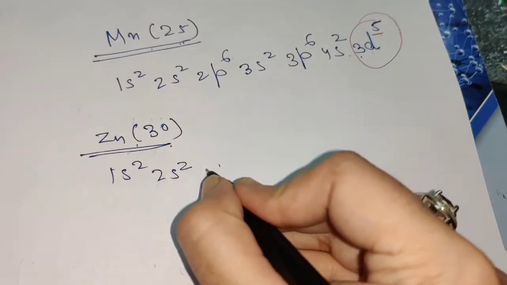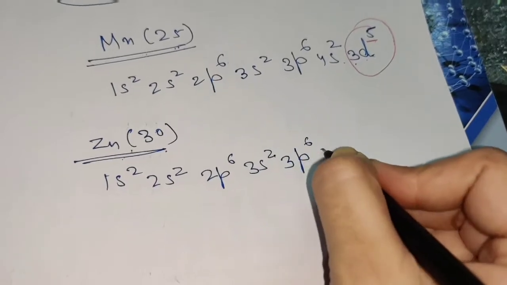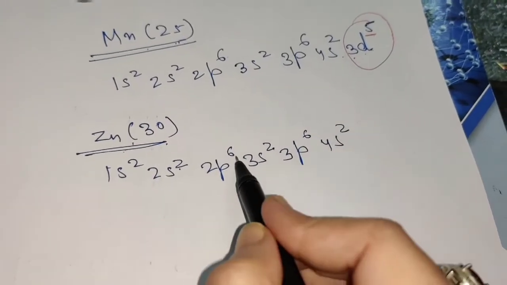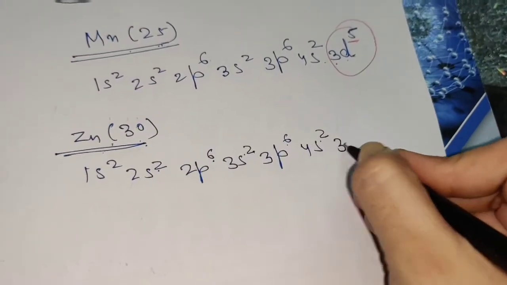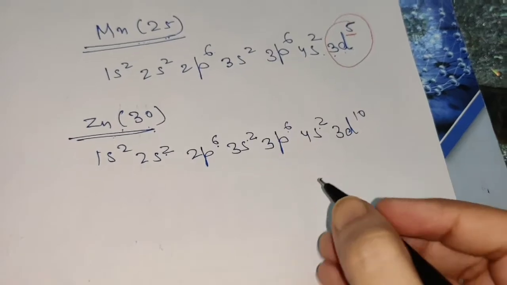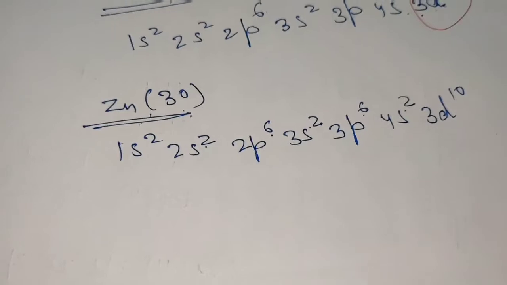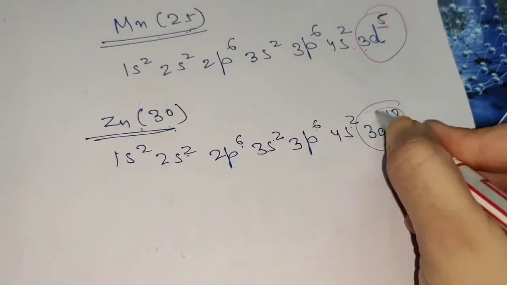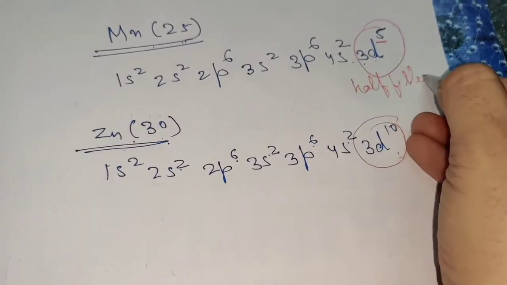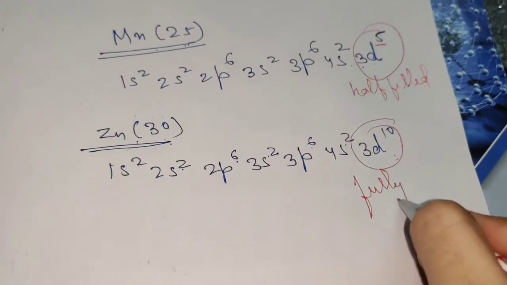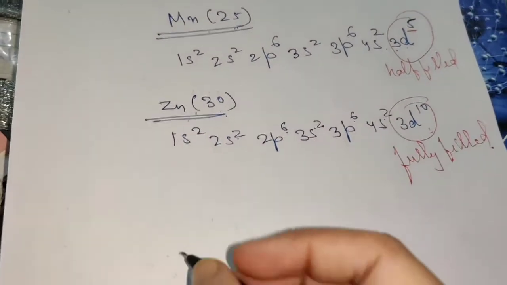So when you write the electronic configuration for zinc, it is 1s2, 2s2, 2p6, 3s2, 3p6, 4s2. So 4, 6, 10, 12, 18, 20. Now we have 10 more, so next is 3d, and 10 electrons will go to this. Again you can see here, children, that in the case of zinc we have achieved this fully filled stable electronic configuration. Manganese is half filled, zinc is fully filled, and both are stable.